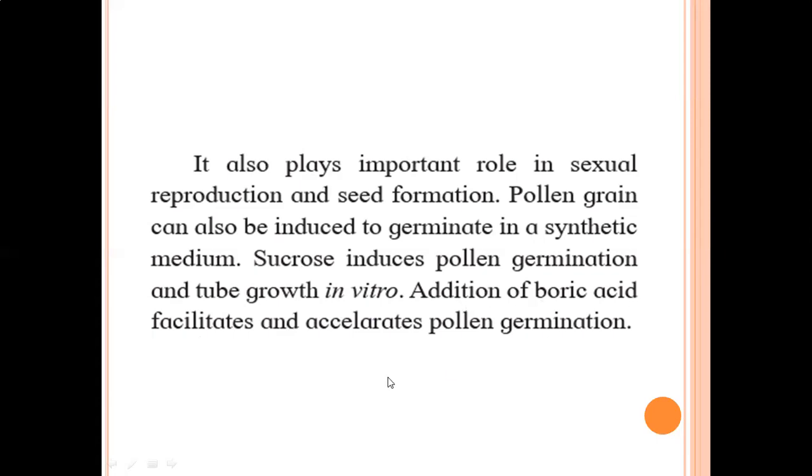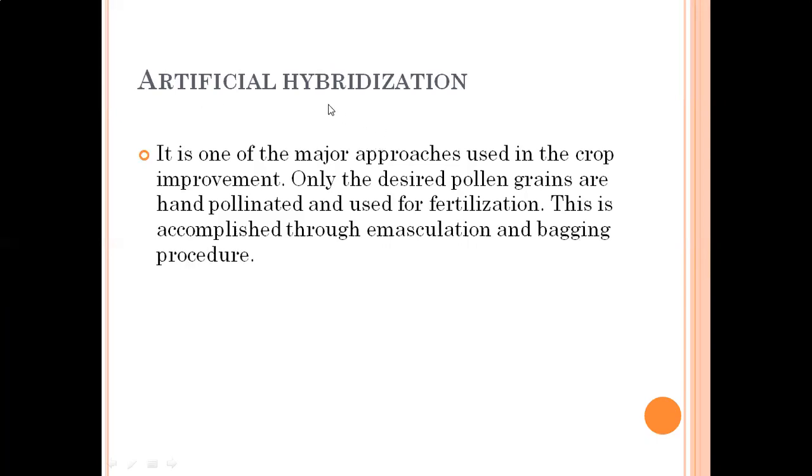Addition of boric acid facilitates and accelerates pollen germination. See, in vitro means in controlled conditions inside the laboratory, you can do this. So a synthetic medium is required, sucrose is required. Then if you add boric acid, it facilitates and accelerates, meaning it speeds up, the process of pollen germination. Next, artificial hybridization. Just now I told you that was the base of this artificial hybridization.